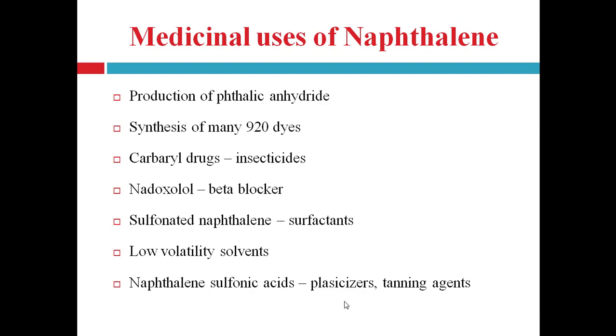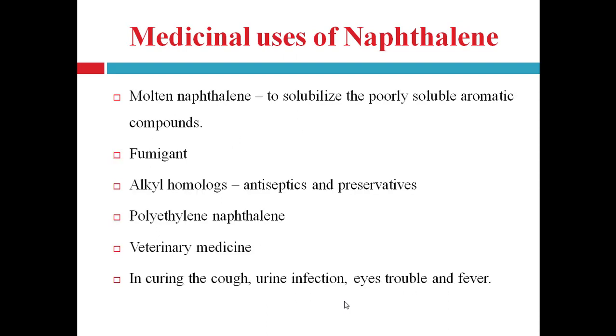Then naphthalene sulfonic acid derivatives are used to make plasticizers, dispersants in synthetic and natural rubbers, then tanning agents in the leather industry and in agriculture formulations. Then molten naphthalene is used to solubilize poorly soluble aromatic compounds.